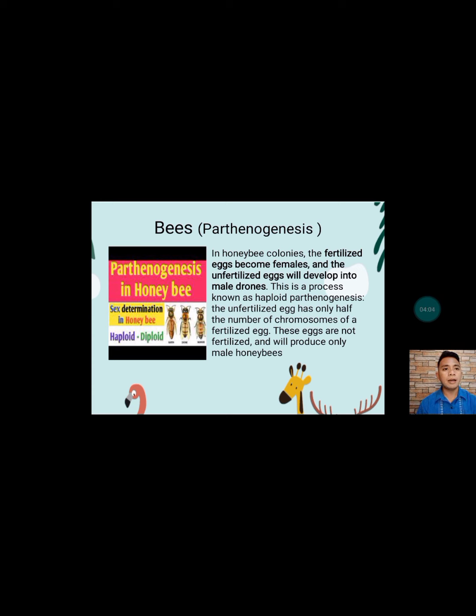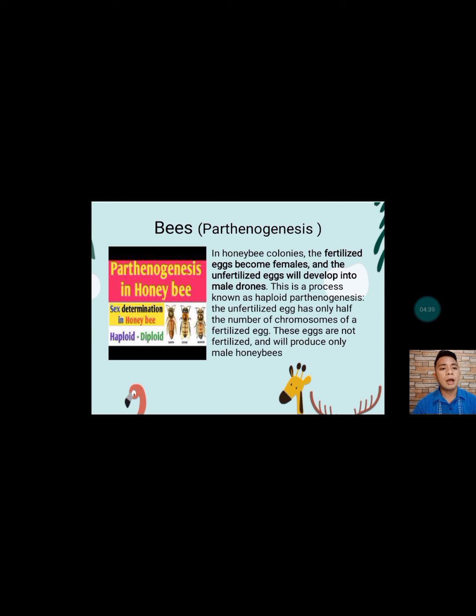So, papaano ba nagkakaroon ng another bees without mating into a male or a female? In honeybee colonies, the fertilized eggs become females, and the unfertilized eggs will develop into male drones. This is a process known as haploid parthenogenesis. The unfertilized egg has only half the number of chromosomes of a fertilized egg. So these eggs are not fertilized and will produce only male honeybees.